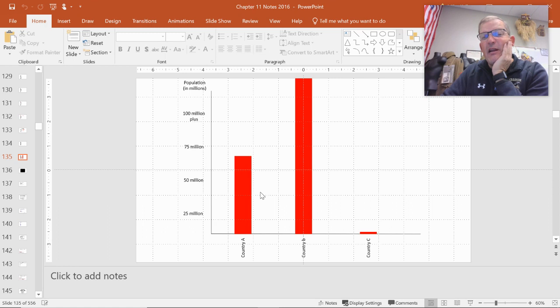And I want you just to kind of think in terms of small, medium, and large, right? So let's say country A has got a population of about 70 million. It's about right there. Okay. If you're a little higher, a little lower, you're probably not going to lose any points, but you want to be about 70 million. Let's say country B has got a really huge population, like 200 million. Well, we'll just make a really big bar, like take it all the way up to the top. And then maybe we've got country C, and it's got a teeny population, like far less than 25 million. Just put the littlest bar in there that you can make.